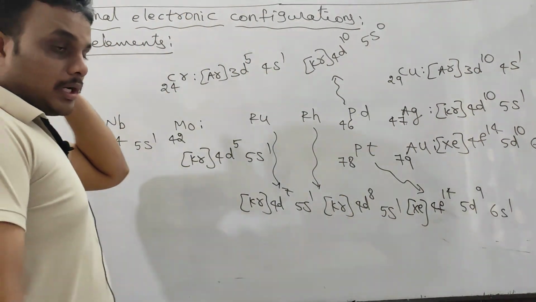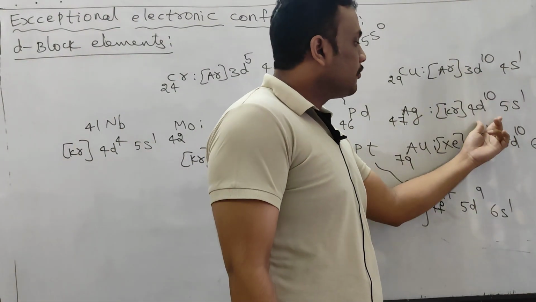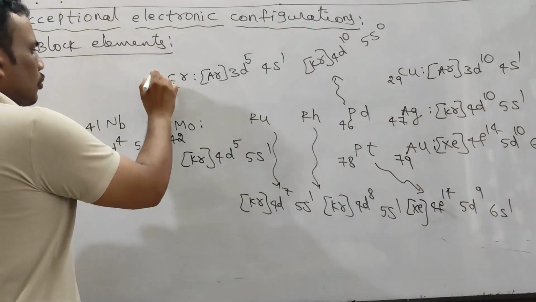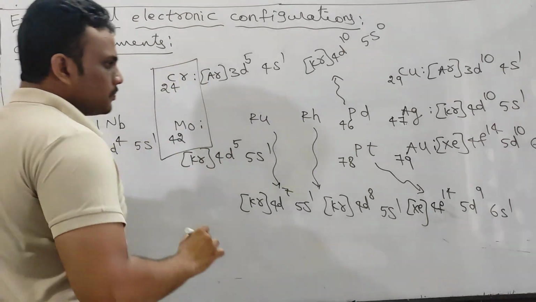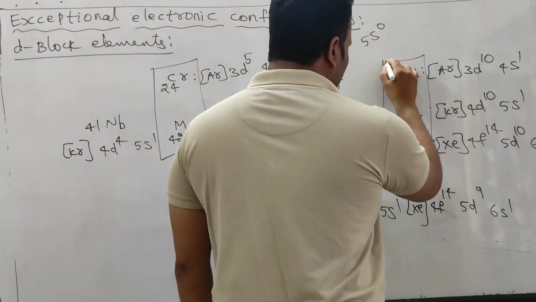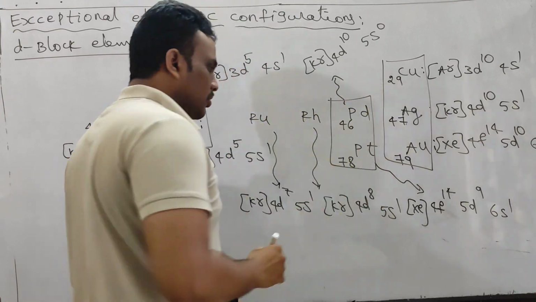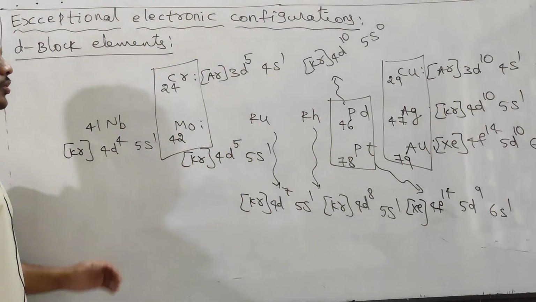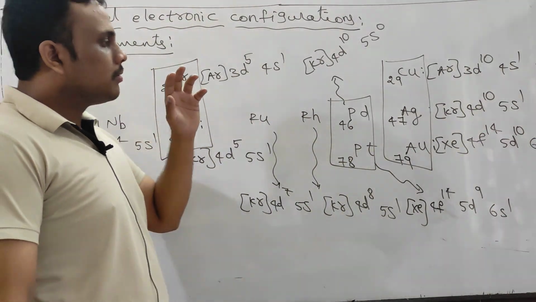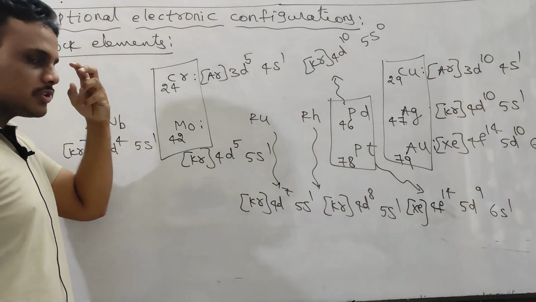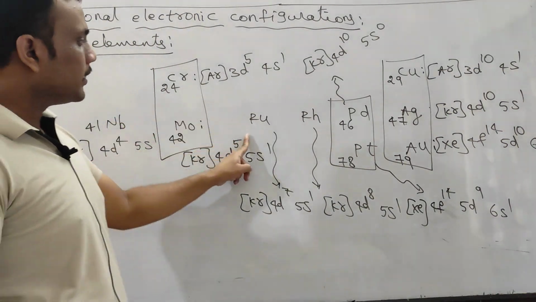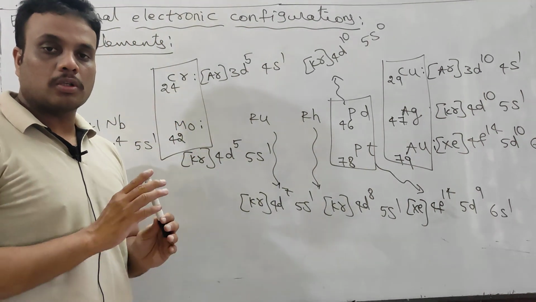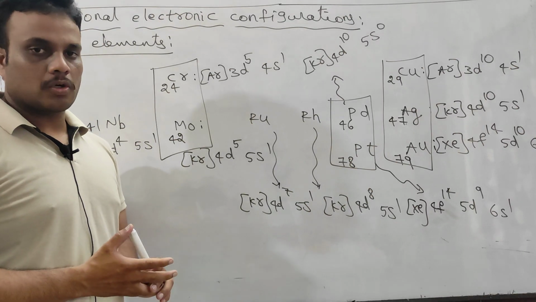So in the copper group, all the elements have a completely filled d configuration, that is d10. So you can easily memorize. Chromium and molybdenum belong to the same group. Copper, silver, gold belong to the same group. Palladium, platinum belong to the same group. So these 7 elements you can memorize easily. You only have to focus more on niobium, ruthenium and rhodium. The other members of their groups do not show any kind of exceptional electronic configuration.